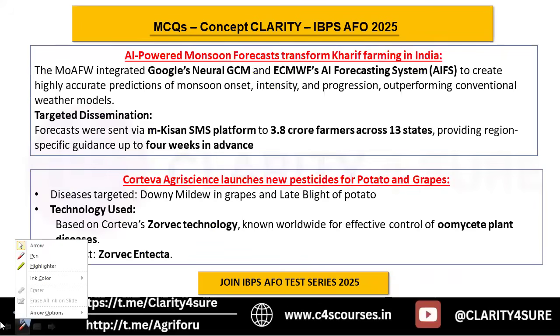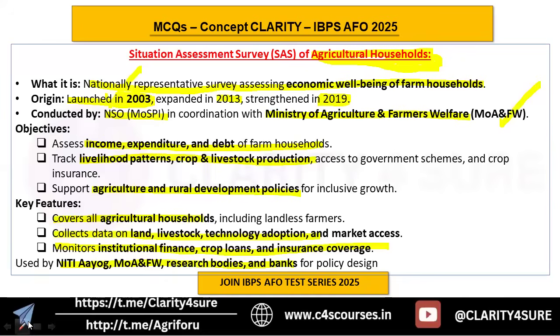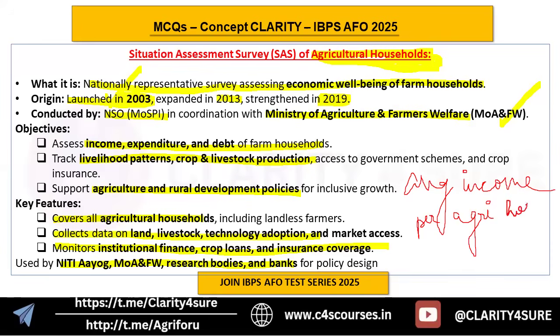Okay, one more question. Sorry, I just forgot from here. So, one more question is there. What is the average income per agriculture household according to the latest situation assessment survey?